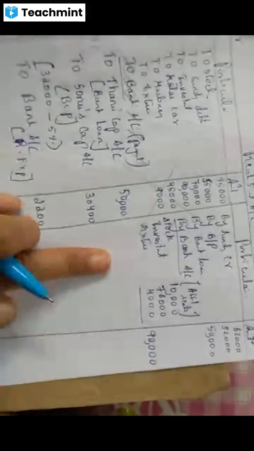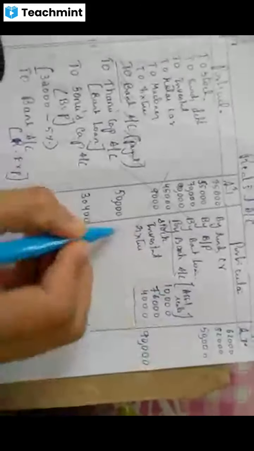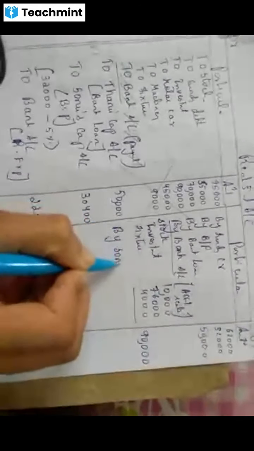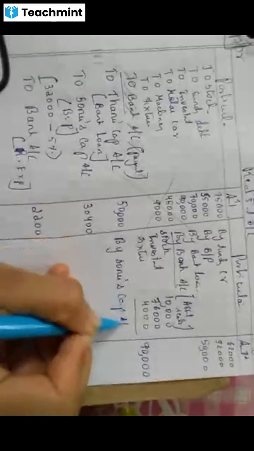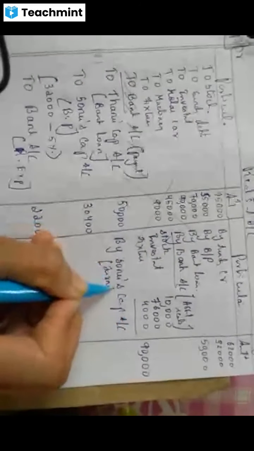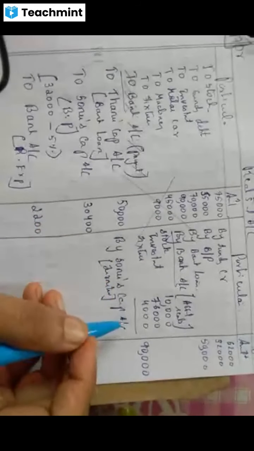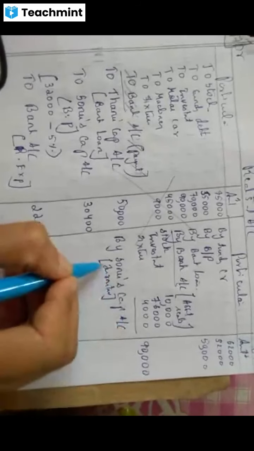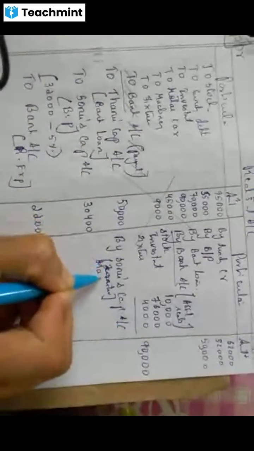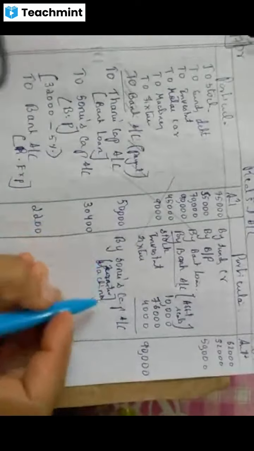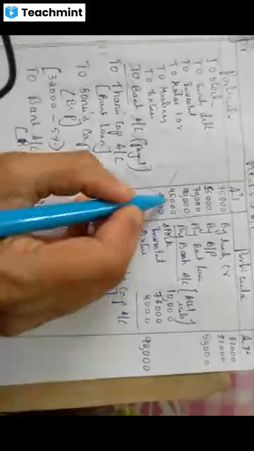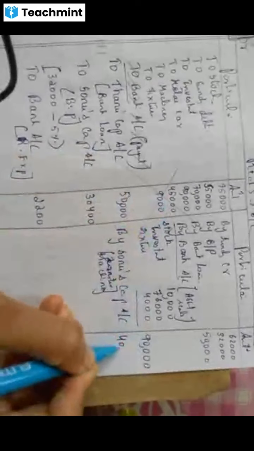Next, for the assets taken over. Sonu has taken over the furniture. Furniture taken over will be written here. So, by Sonu's capital account, in bracket write furniture taken over. Not furniture, machinery, right? Machinery it is, okay? Machinery. Amount is how much? Machinery is 45,000, but she has taken it for 40,000. See the question. Okay? Yes.